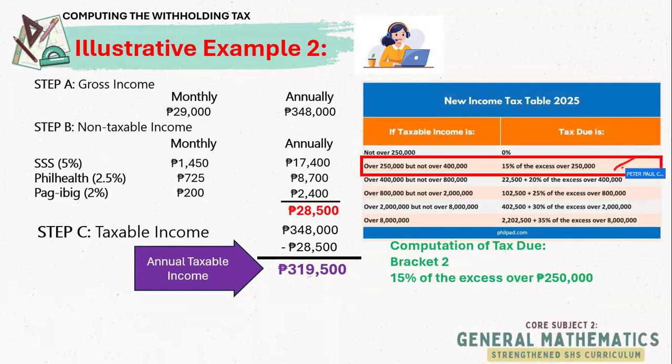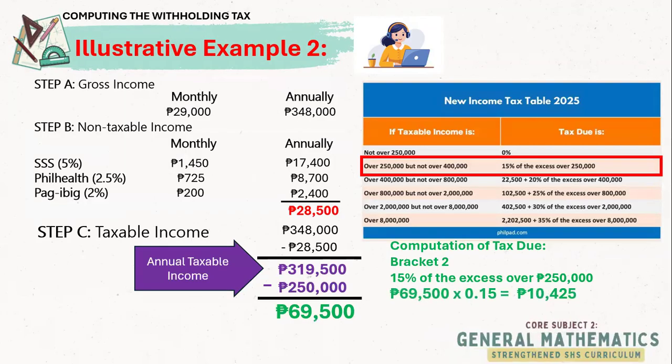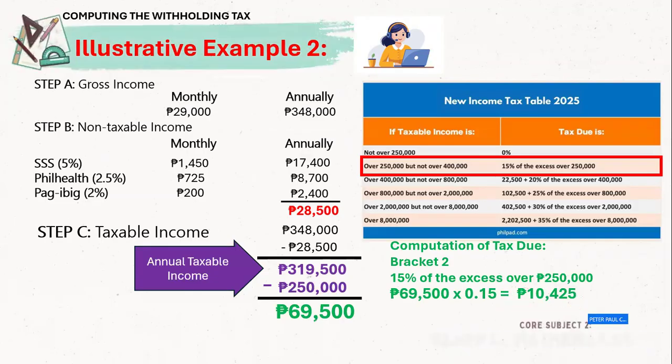And we use the formula 15% of the excess of 250,000. So we get the excess by subtracting 250 from our annual taxable income. So we will get 69,500. So we now get 15% of it. So 69,500 times 15% is 10,425. This will be your annual income tax.